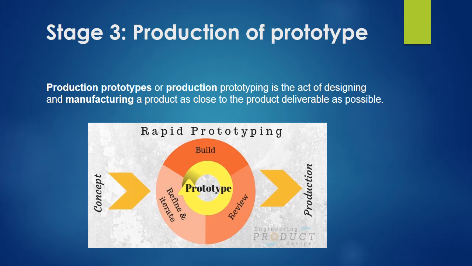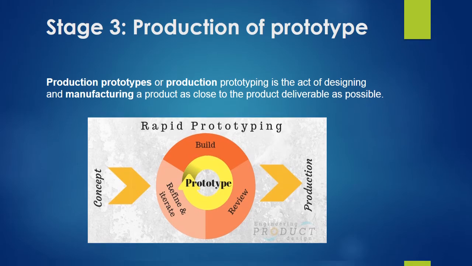Fourth stage in the product development life cycle is design work for the product.